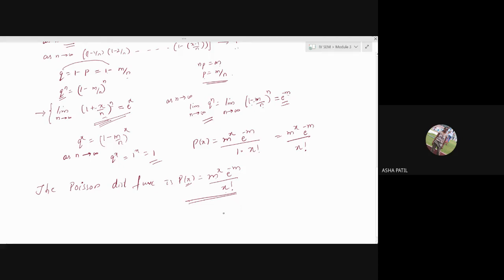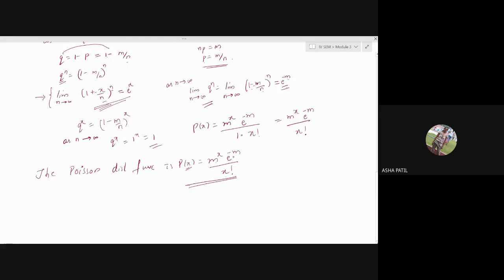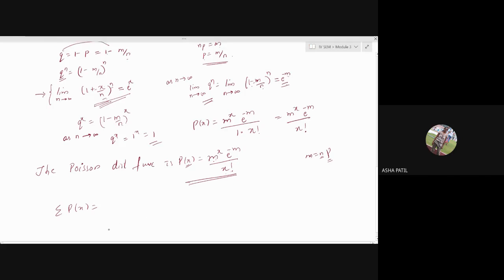Again, you can see that each of the probabilities is positive here. E raised to minus m will be positive. M is always positive because m is equal to np, n is positive, p is also positive, so np will be positive. X factorial is also positive. So p of x is always greater than or equal to 0. And if you take the summation of p of x, if you go on adding these for different values of x, if I put x equal to 0, what will you get?